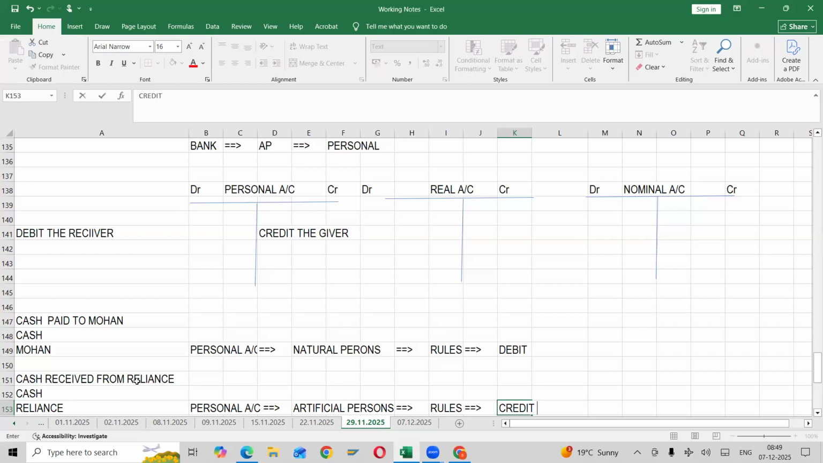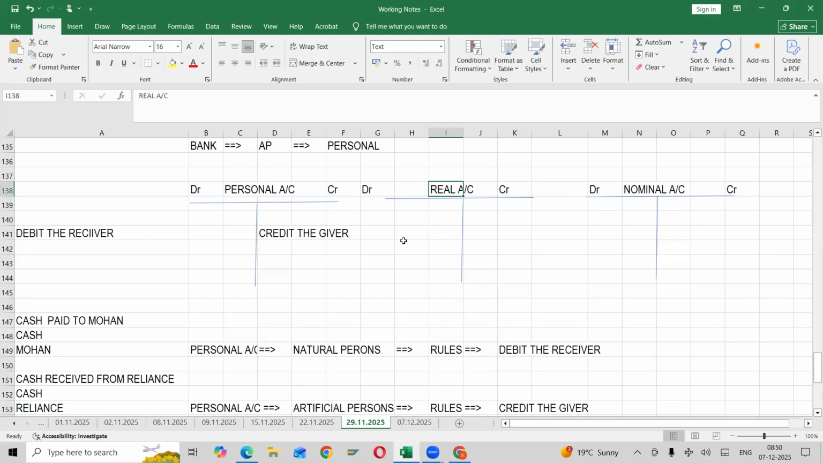Credit the giver. Everybody understood this? Majority knows, but still debit the receiver. Yes, no? Yes, sir. Okay. Next one. There is one more account, real account, correct?